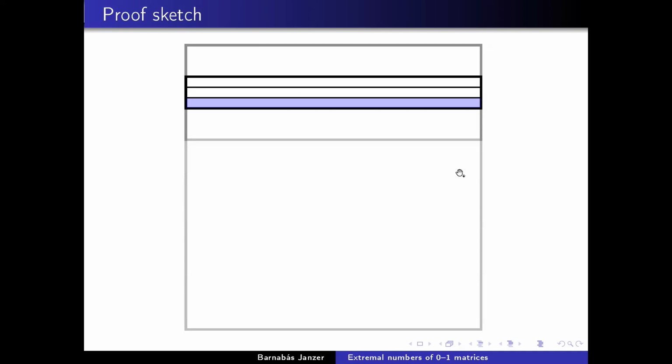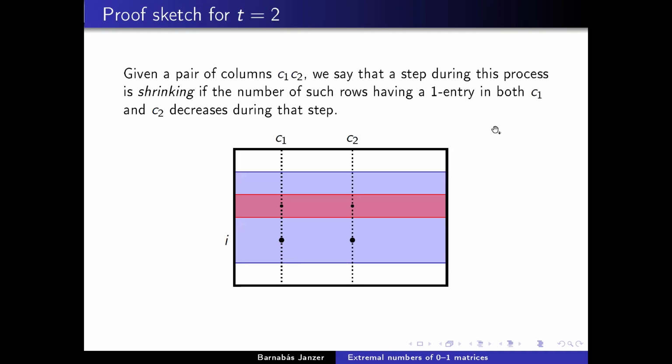So how do we exactly build a copy of the small matrix A that we want to find in the big matrix? I'm going to focus on things that I'm calling shrinking steps. So let's assume that the small matrix we want to find has only two one entries in each row. In other words, I'm focusing on the case t equals 2 in our result. So because each of the rows of the matrix I'm trying to find has only two one entries, I'm going to focus on pairs of columns.